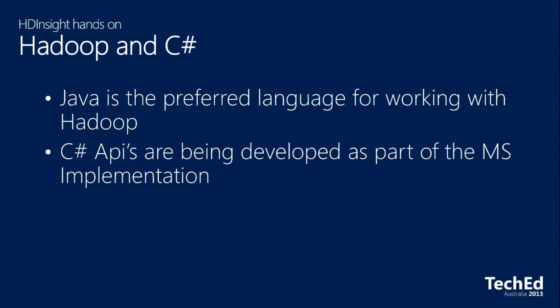The platform's coded in Java. Most languages or interfaces that talk to it exist in Java. But C# APIs are being developed as part of Microsoft's implementation. Now, the problem there is there's always going to be a bit of a lag, because when stuff's released in the core code of Java, Microsoft then have to play catch up and build a C# API that can then talk to that Java component.